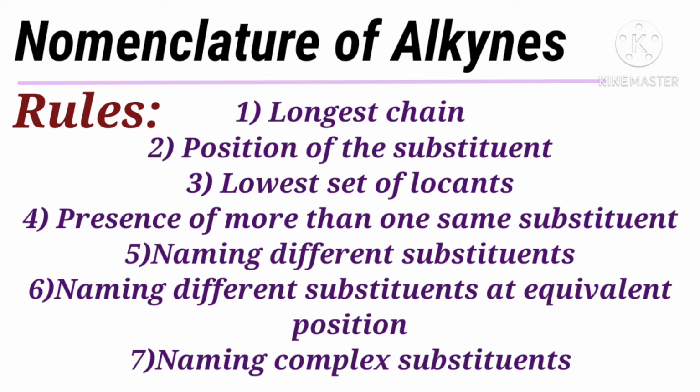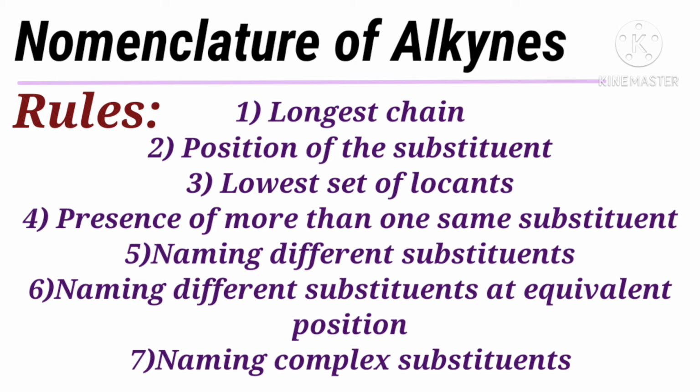The carbon atoms in the parent chain are numbered starting from the end that gives the lower number to the carbon atoms carrying the substituents. Next is the lowest set of locants. When two or more substituents are present, the end of the parent chain that gives the lowest set of locants is preferred for numbering.